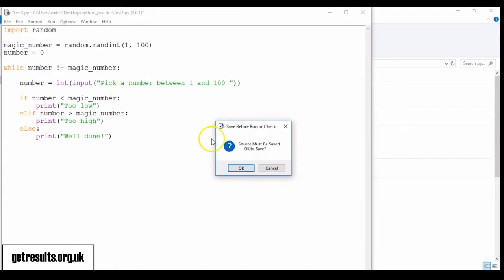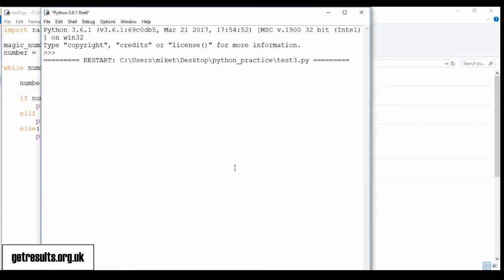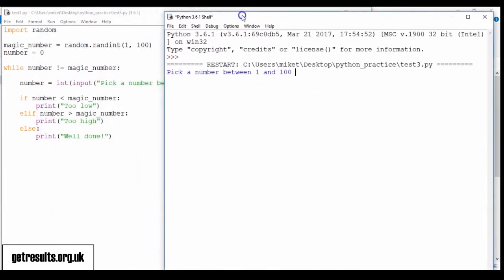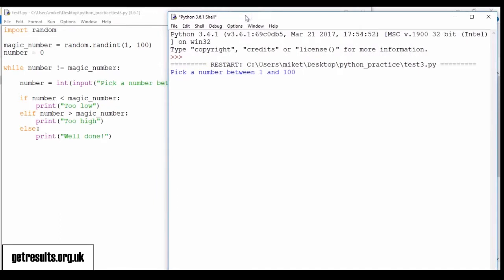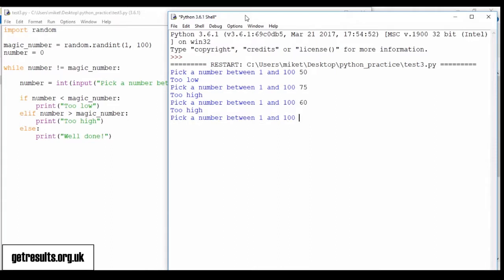And we'll just run that and test it out. Pick a number between 1 and 100, so I'll just enter 50, too low. It's going through this while loop now, prompting me depending on the number I enter, and there I've got it right. So the program works.